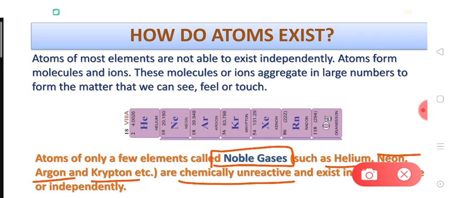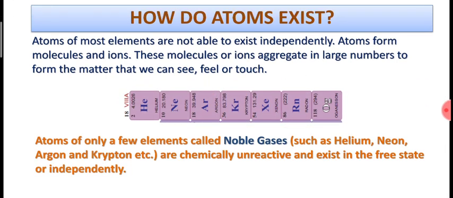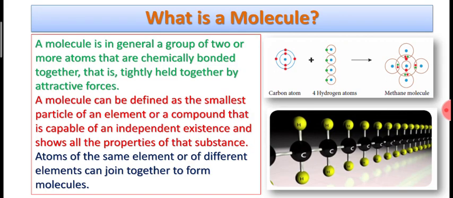So atoms of these elements, because of being chemically unreactive, do not combine with atoms of the same kind or atoms of different kinds. This is why they exist singly or independently. Here you can see the symbols of these elements: helium, neon, argon, krypton, etc. Okay, now let's move on to the next point.